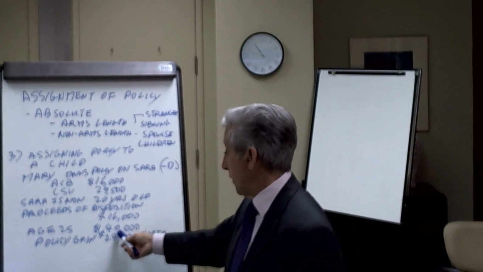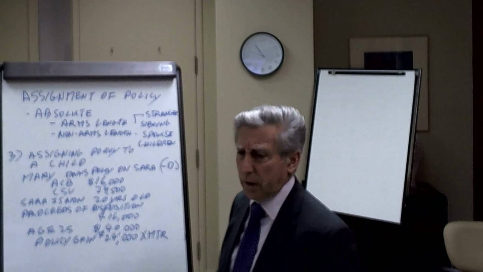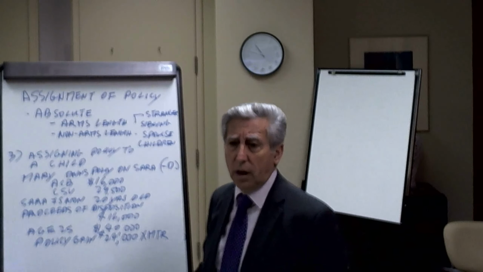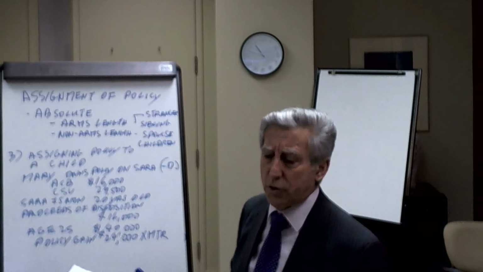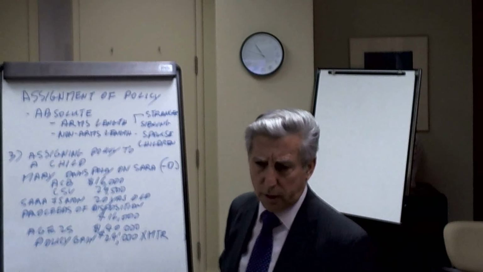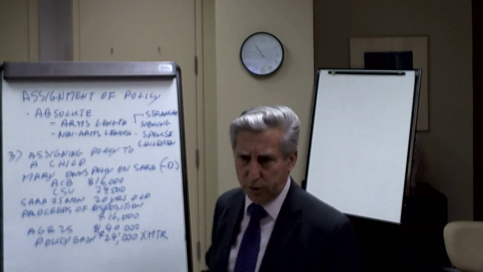The difference is $24,000. That $24,000 is then taxed according to Sarah's MTR. Theoretically, Sarah's marginal tax rate will be quite low at that age, so there could be a considerable amount of tax savings by doing this.